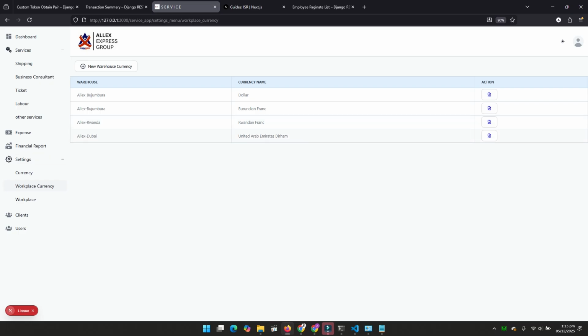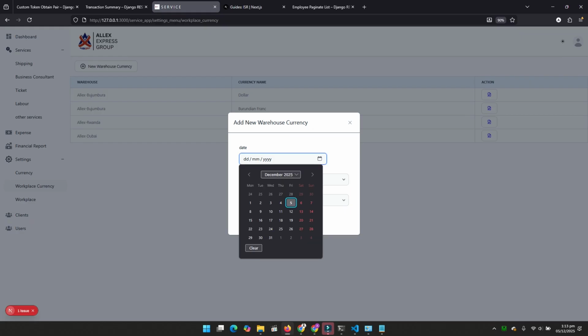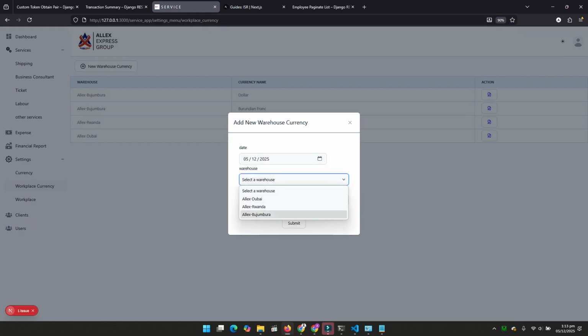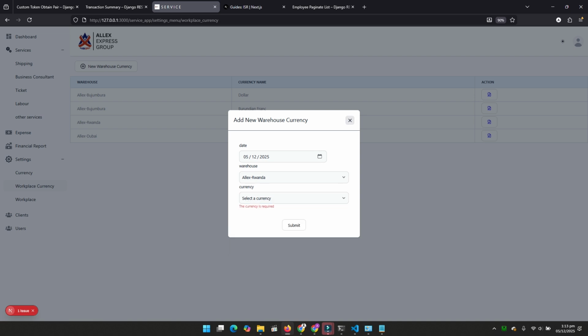Rwanda has been given Burundian francs. Dubai has been given only Dirham. But you can still come and, for instance, add USD or Burundian francs to Rwanda. But you have to do something which makes sense. For instance, in Rwanda, to put Burundian francs doesn't make sense.